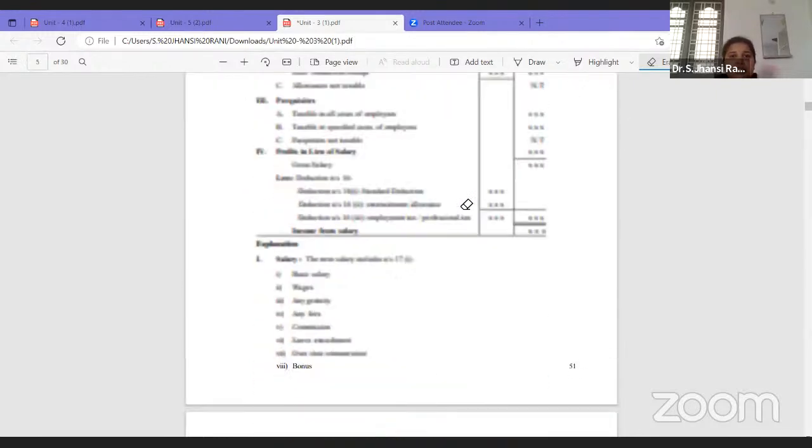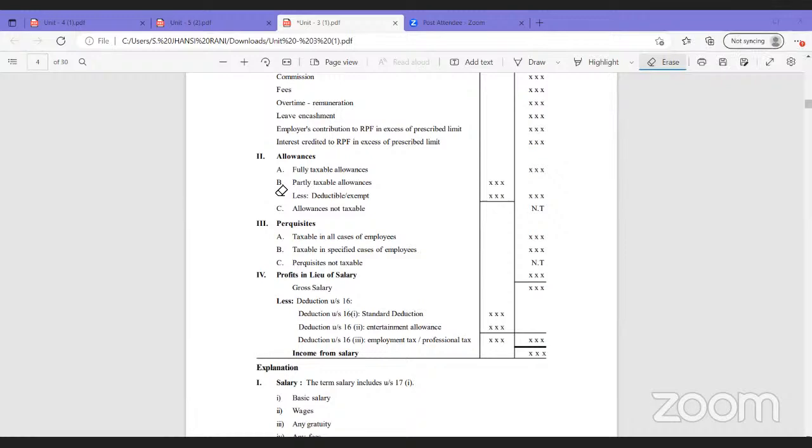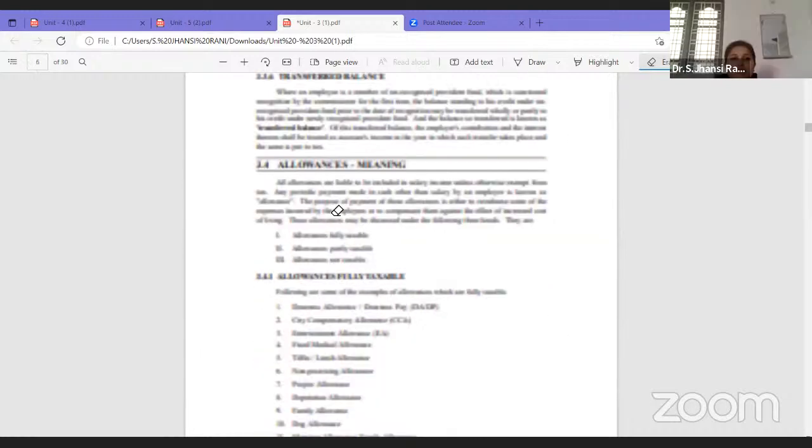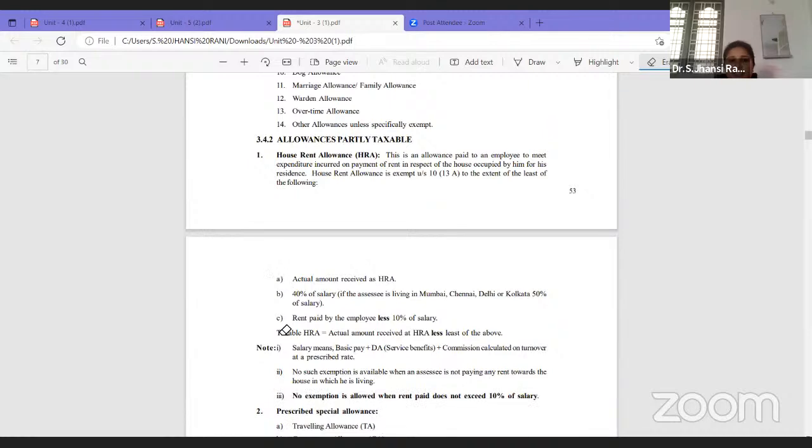So as we have discussed, allowances are of 3 types. Fully taxable allowances, which have been mentioned as 14 to 20. And partly taxable allowances, which again have 3 categories. The first one is HRA, which we will calculate according to the provision given.